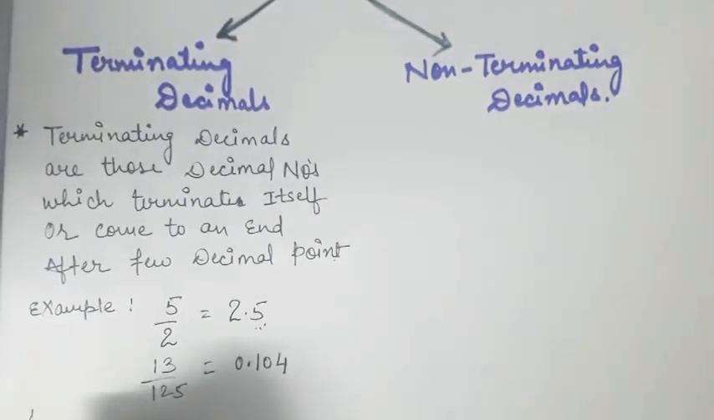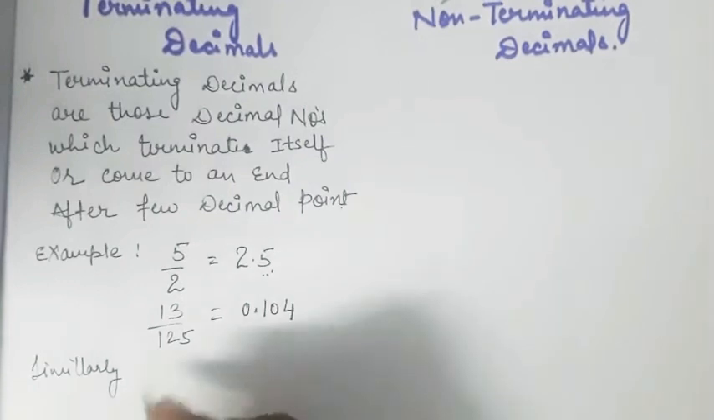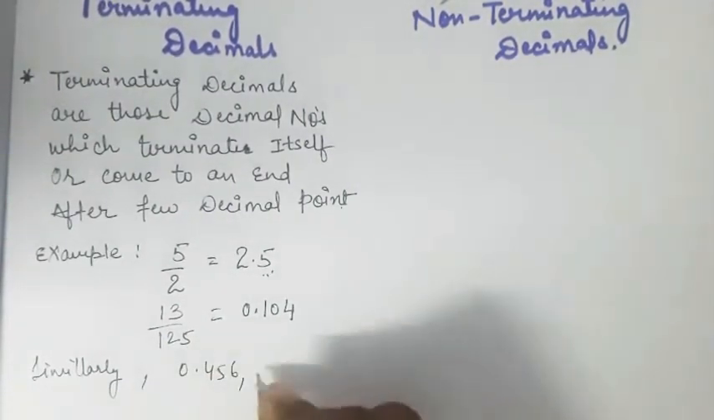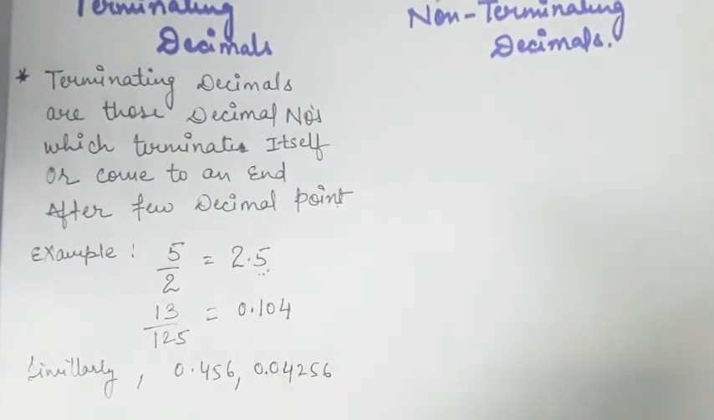Similarly, some examples we can take, like 0.456 and 0.4256. These are terminating decimals which stop or end after some decimal places.